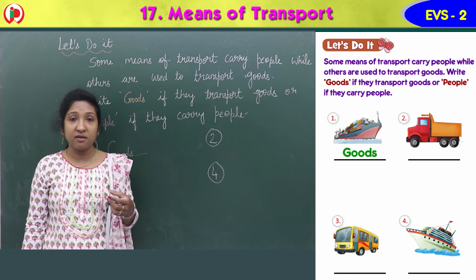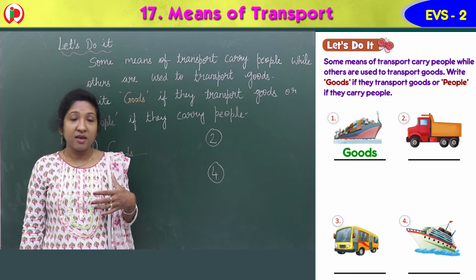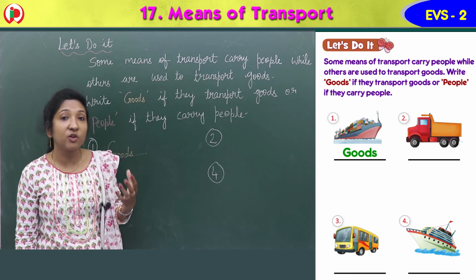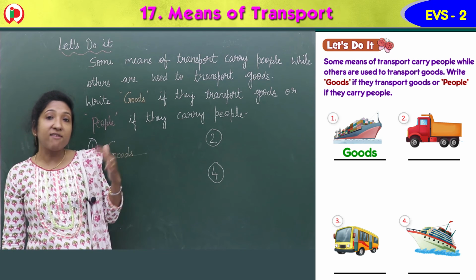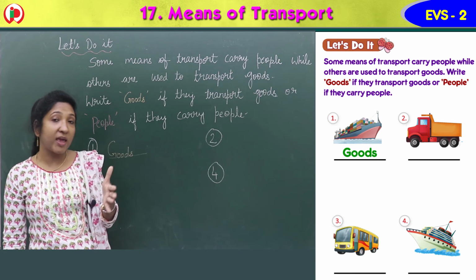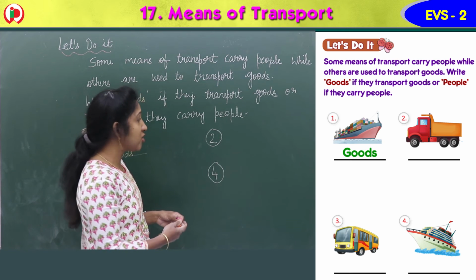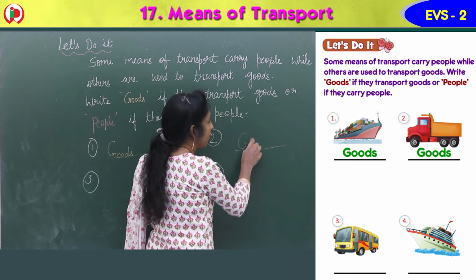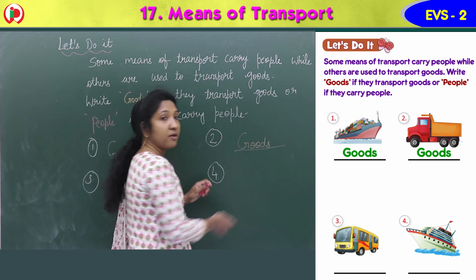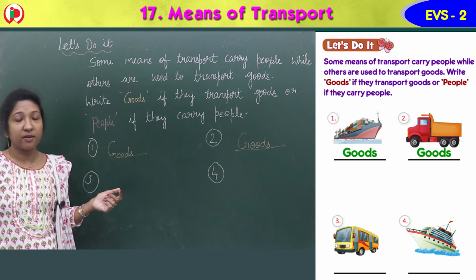So this is a truck, a big lorry, a large vehicle that carries only goods, that travels on the road. So for the second image also, we should write what? Goods, G-O-O-D-S, goods. Okay, in the blank below the image you have to write goods.